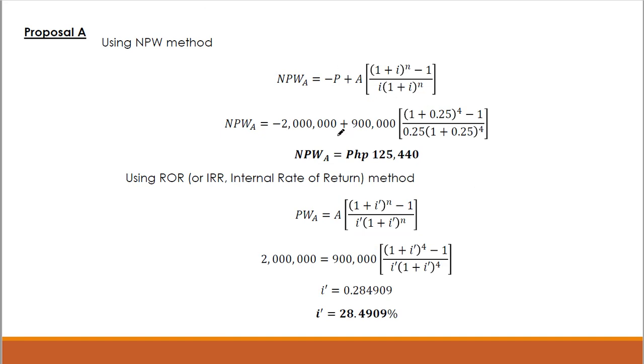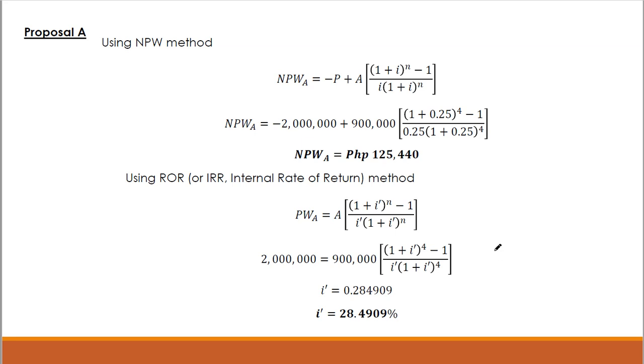Okay, so we have for the net present value, hindi ko nang drawing yung cash flow diagram. Anyway, very simple lang naman yung ating computation dito. So we have negative, of course it's an outflow, meron tayong inflow, kaya positive ito, yung annual revenue natin. Okay, so we have 2 million in this. So the net present worth is 125,440 pesos. It's the net present worth.